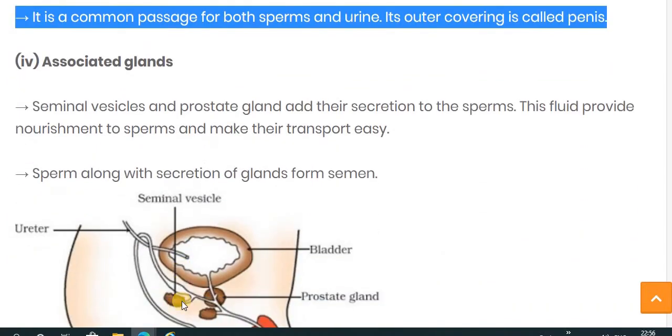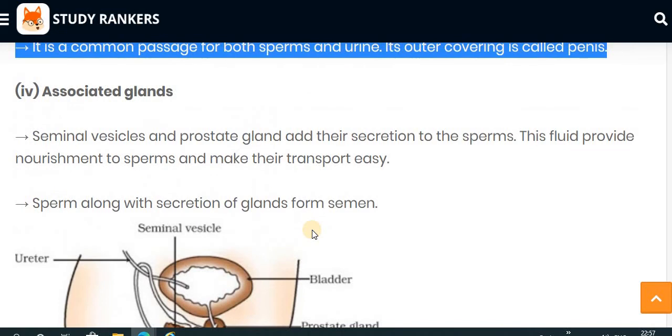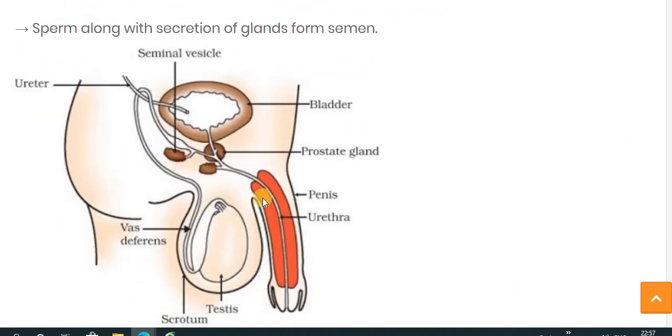In the male reproductive system, the pathway for the urine that is generated and the sperm is the same, in the urethra. Here you can see from here the sperm is carried out and from here the urine is carried out. So both pathways are common. The urethra is a common passage for both sperm and urine, and the urethra's outer covering is called the penis.